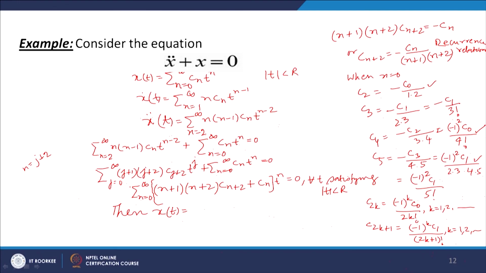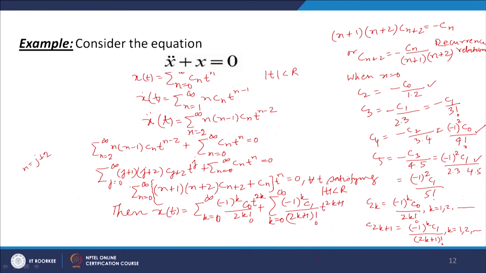So, this series will be equal to sigma k equal to 0 to infinity minus 1 to the power k C naught divided by 2k factorial t to the power 2k, because we are writing the value of C2k, plus sigma k equal to 0 to infinity minus 1 to the power k into C1 divided by 2k plus 1 factorial into t raised to the power 2k plus 1.